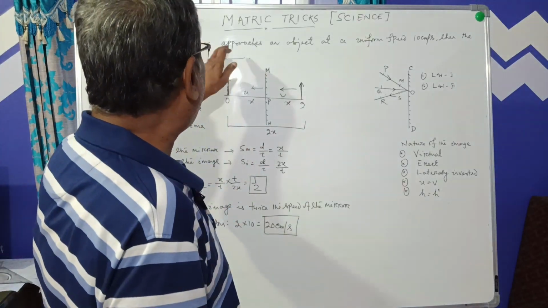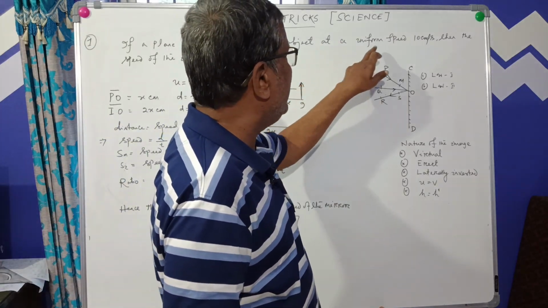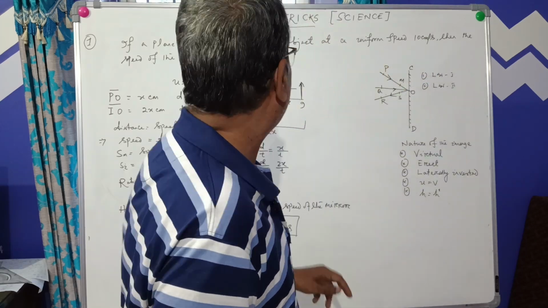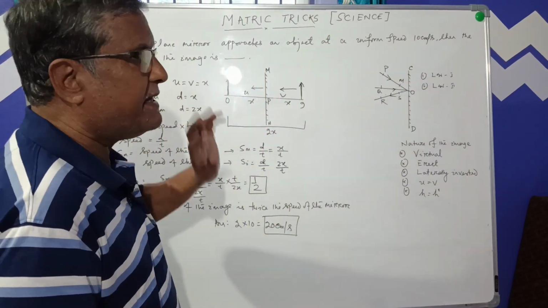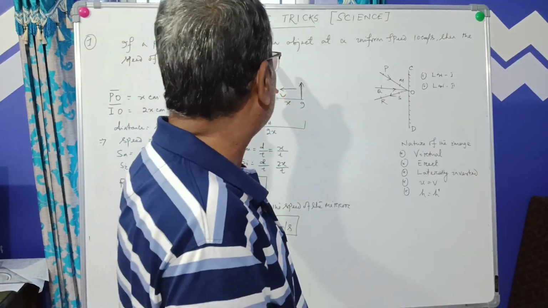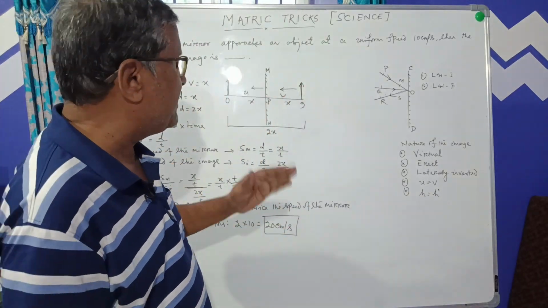If a plane mirror approaches an object at a uniform speed of 10 centimeter per second, then the speed of the image is dash. The speed of the image with respect to the mirror we have to determine. Okay. So let's discuss what happens in a plane mirror.